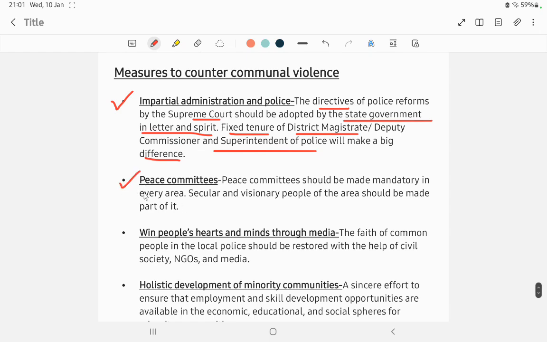Next, peace committee. A committee can be formed in order to spread peace. Secular and visionary people of the area should be made part of it. Win people's hearts and minds through media. Instead of creating sensationalism, media should win the hearts and minds of the people.